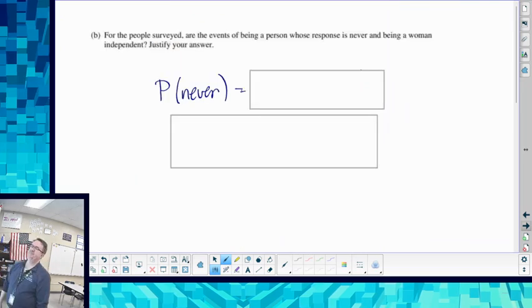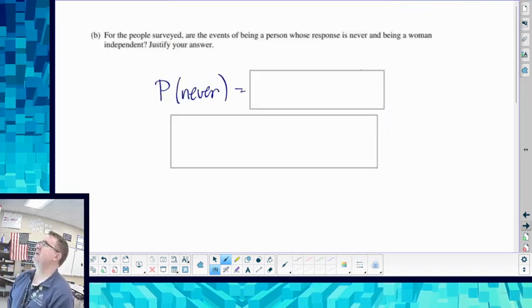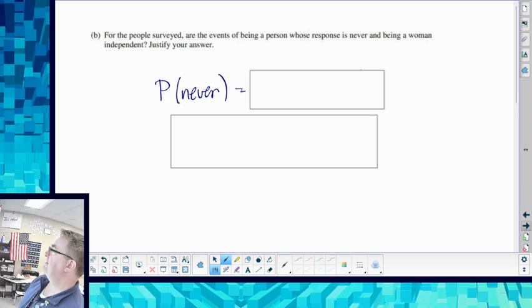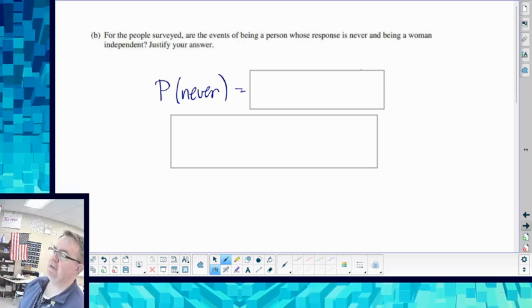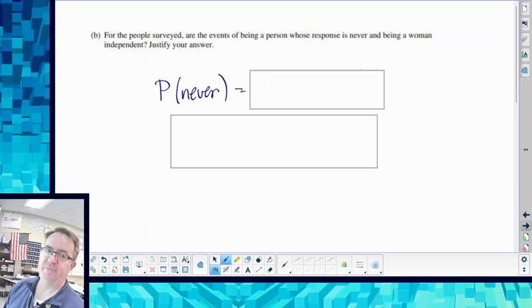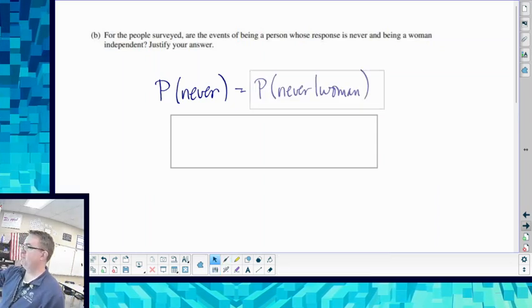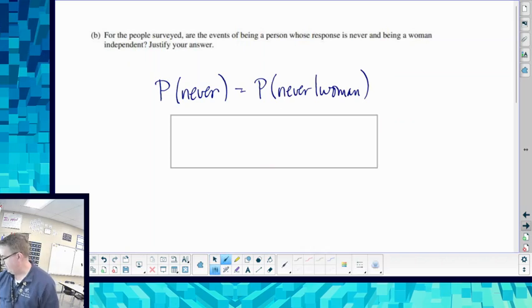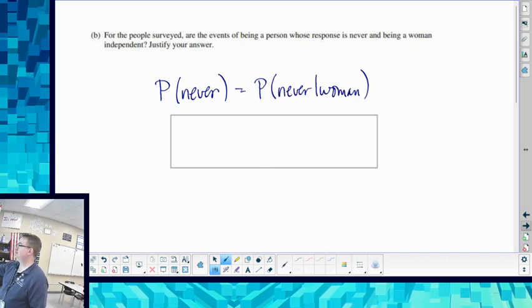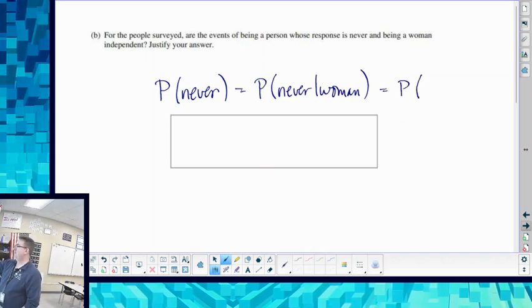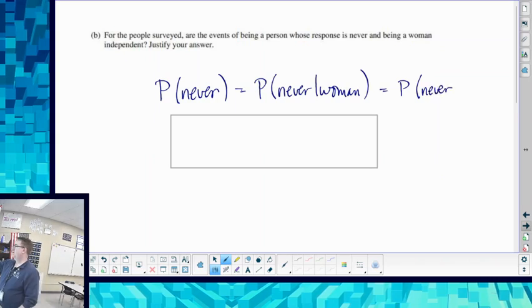Backside. For the people surveyed, are the events of being a person whose response is never and being a woman independent? Justify your answer. So technically, for it to be independent, remember, is the probability of never equal to the probability of never given that it's a woman equal to the probability of never given that it's not a woman?